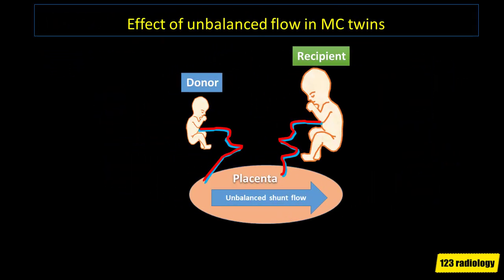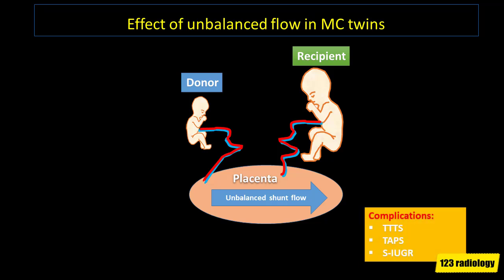Monochorionic twins transfuse blood back and forth all the time. And it doesn't matter as long as it is balanced. And the good news is that 90% of these twins behave good and share equally and do not get into issues. But 10% will have unequal transfusion and will give rise to twin-twin transfusion syndrome, TTTS.